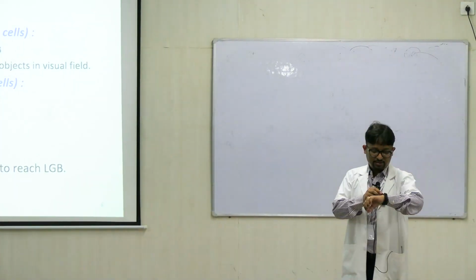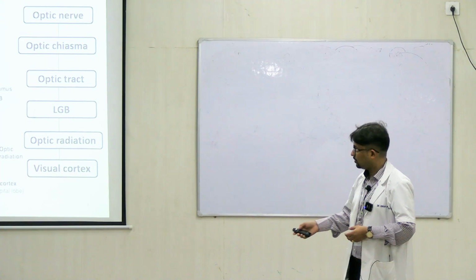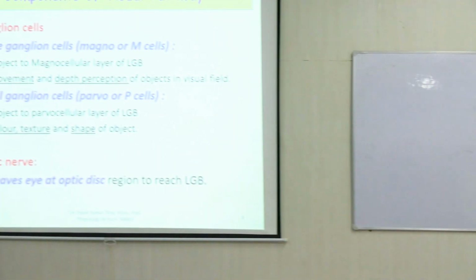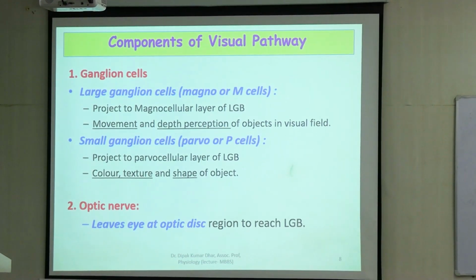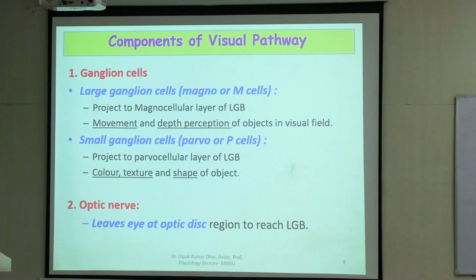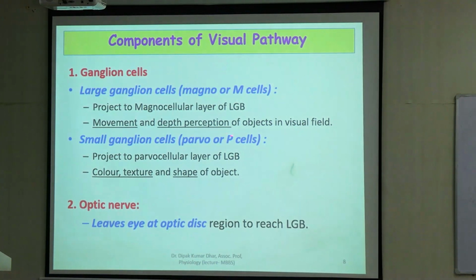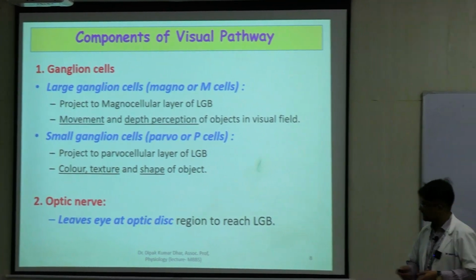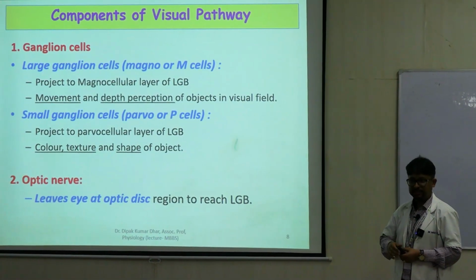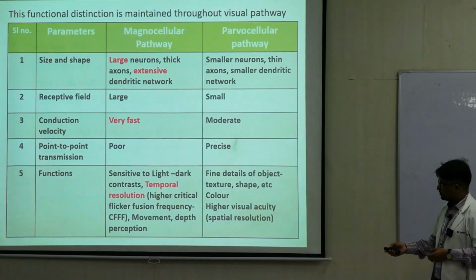So we'll discuss some important points of this 4-5 stations that we talked about. तो ganglion cells में दो तरीके के ganglion cells हैं. One is M ganglion cells, magnocellular, which are larger in size, and the other one is small ganglion cells, P cells or parvocellular ganglion cells. And you can see that they are having different functions.